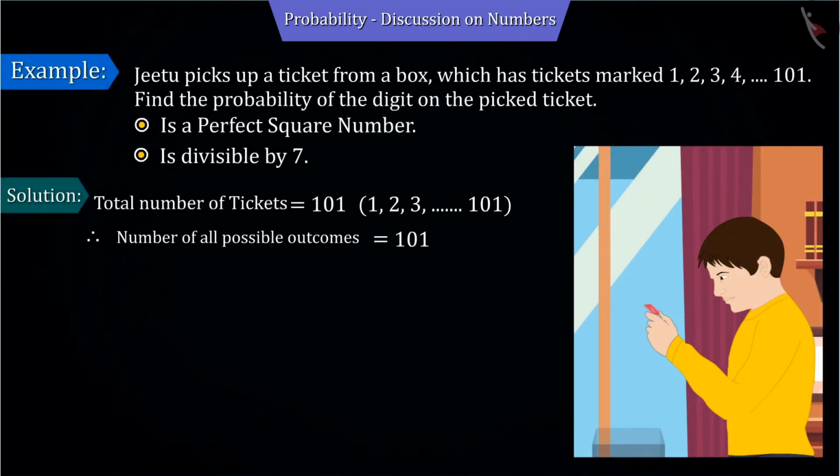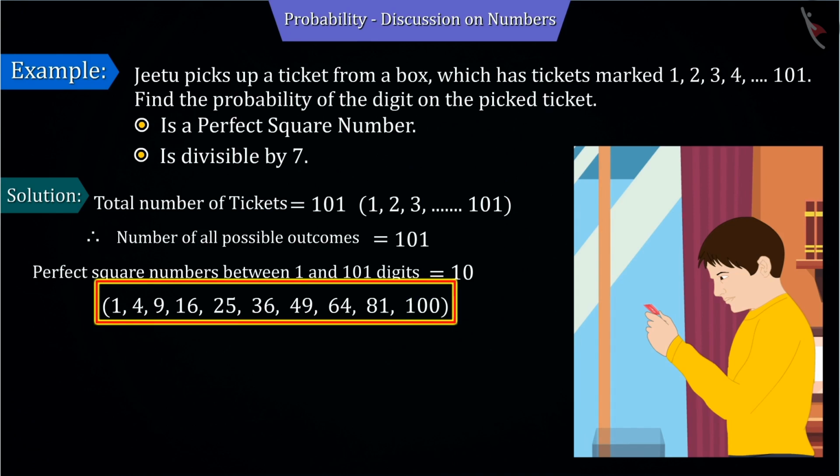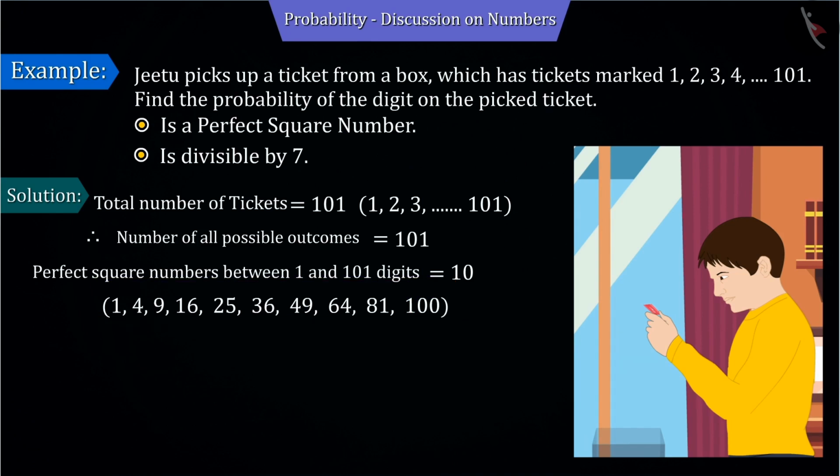Between the given numbers 1 to 101, there are a total of 10 perfect square numbers, that is 1, 4, 9, 16, 25, 36, 49, 64, 81 and 100, which are perfect squares. That is, the number of results favorable to the event is 10.